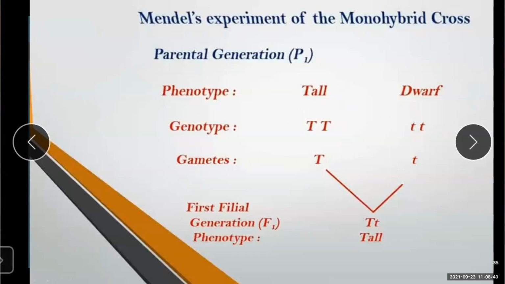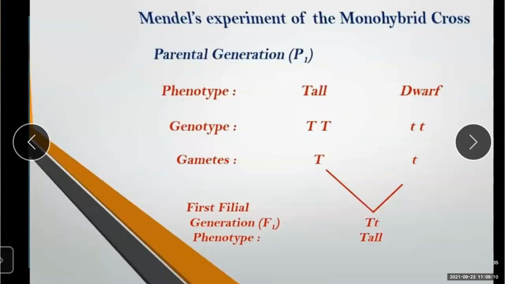We will see what a Punnett square is. It is called the Punnett square method. For example, when the TT pair of one parent and small tt, one gene from the tall parent and one gene from the dwarf plant. Capital TT and small tt, these are the genes.